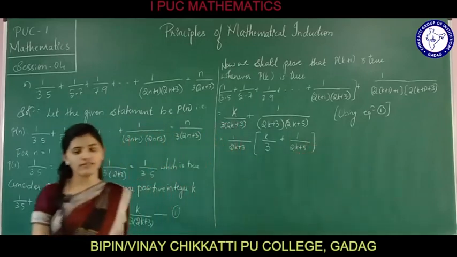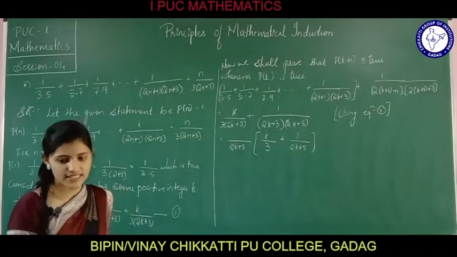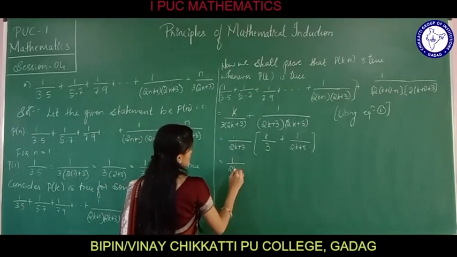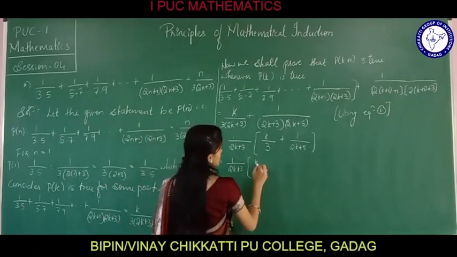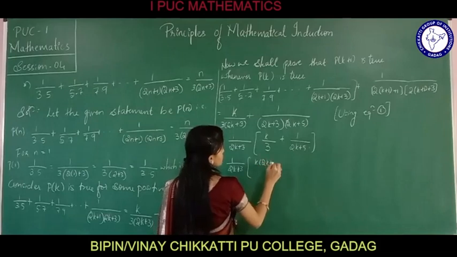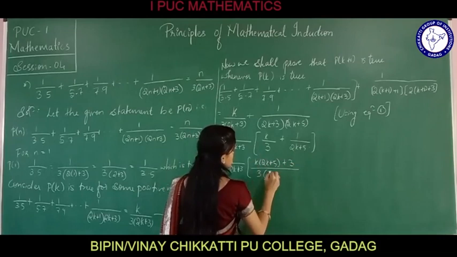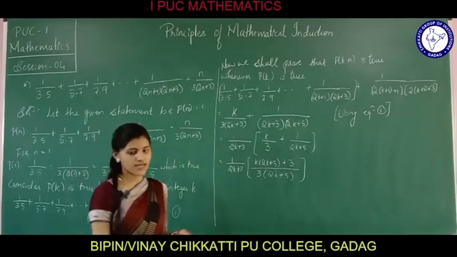Now on taking the LCM, that is 1 divided by (2k plus 3) into [k into (2k plus 5) plus 3] divided by 3 into (2k plus 5). We have just taken the LCM.